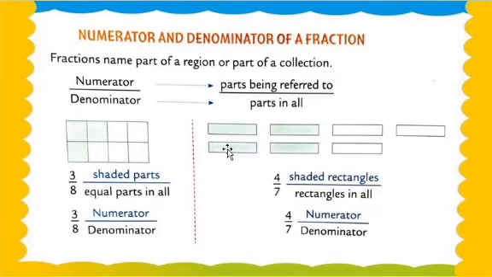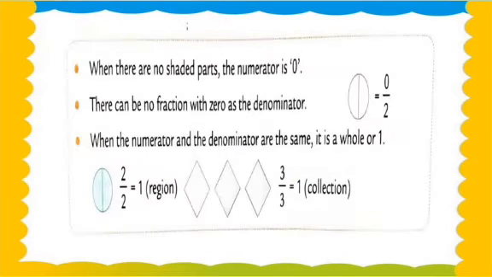So that's why we mention 4 in the numerator and 7 in the denominator. Why do we mention 7? Because there are 7 rectangles. And why do we mention 4? Because there are 4 shaded rectangles. Understood, my dear students? Now we move on to the question, further exercise number 7.